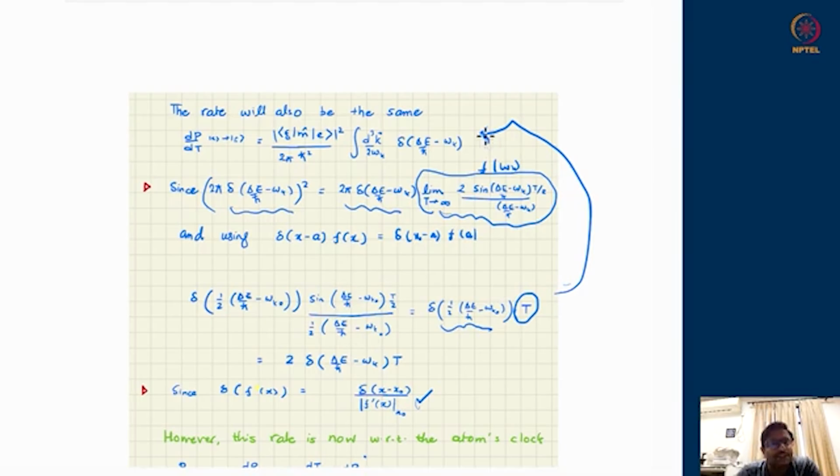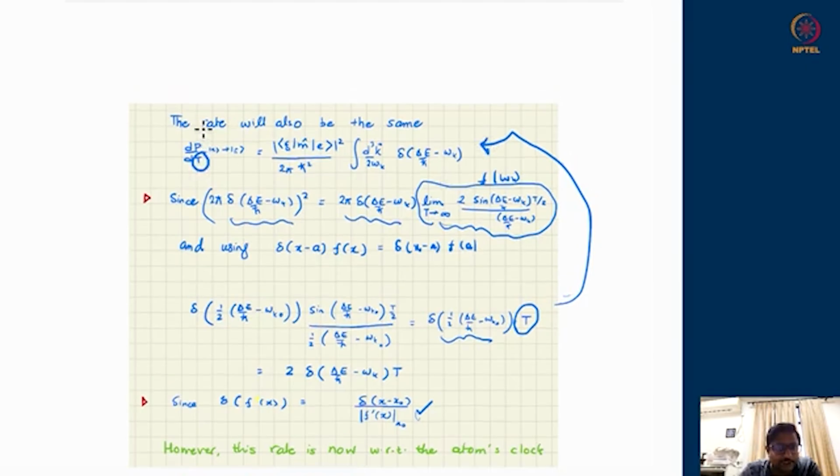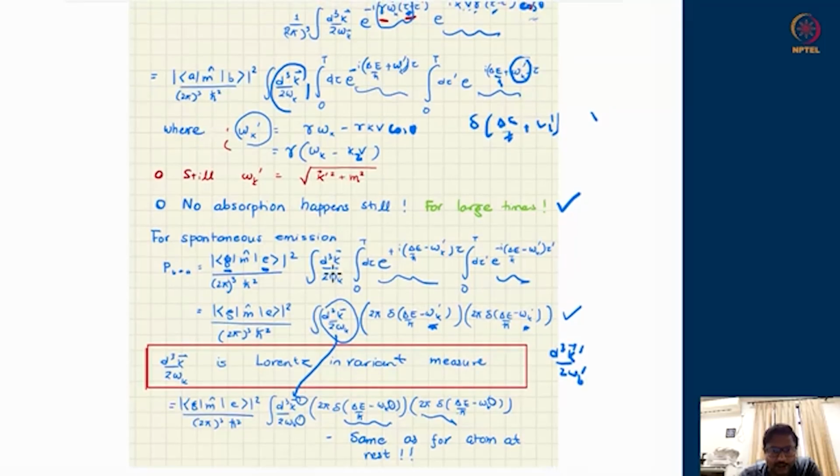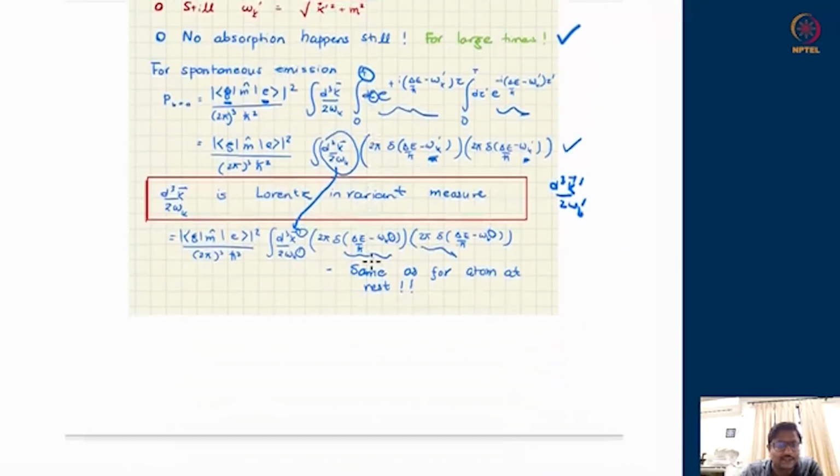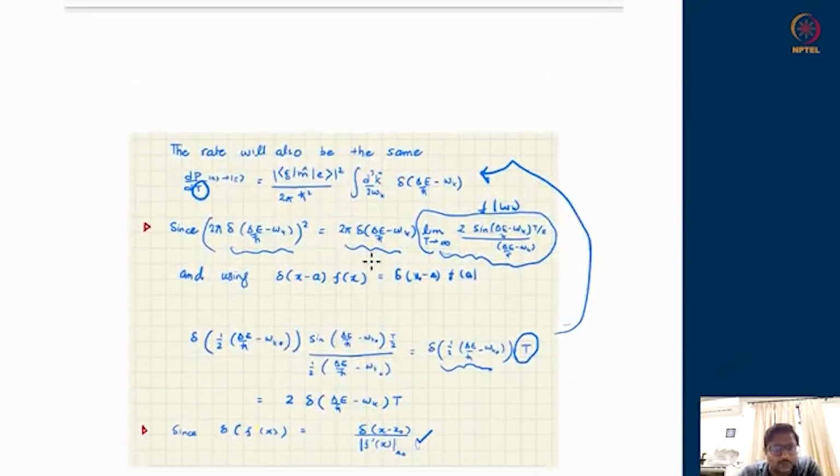Again, you will realize that it is exactly the same expression which we had obtained for the atom at rest, and no wonder. This is again a rate as seen by the atom's clock. Remember, the t was the upper limit of the time interval as seen by the atom's clock. So again, the rate is being calculated by an observer who is co-moving with the atom. That means the atom is not moving with respect to it, and it is an inertial observer. So again, it is the same computation of a rate of a stationary atom in an inertial frame. So it should not have changed, and it does not. So you get the same expression back.